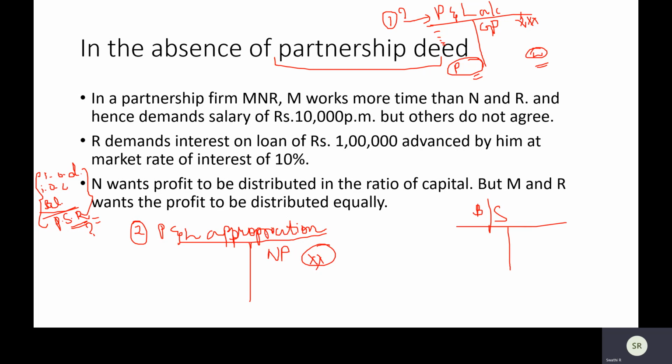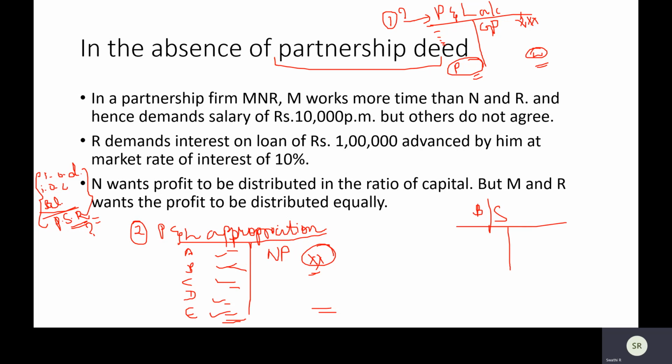That is why it is called profit and loss appropriation. It merely distributes whatever profit you already have. How are you distributing this amount among A, B, C, D, E, whoever your partners are? How exactly the profit is distributed among partners is what we prepare the P&L appropriation account for. Is the profit changing? No, it's not changing at all. Whatever you have got in the P&L account, it's the same. Your profit is not changing. Then why are we preparing this account? For clearer information, as there are n number of partners. How much are you giving to each person? That is why we are preparing the P&L appropriation account.